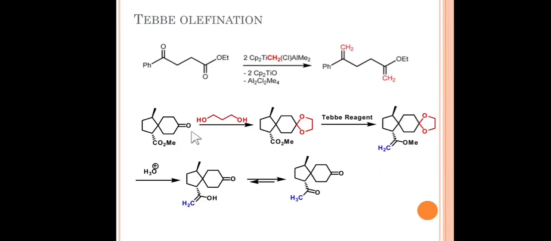So you can see here, this is the example. In this example we can do a stepwise mechanism. First is protection of the carbonyl compound with ethylene glycol. It will look like this. The Tebbe reagent now has only one option, that is conversion of this ester carbonyl to a carbon-carbon double bond. So it converts this C=O into CH2.